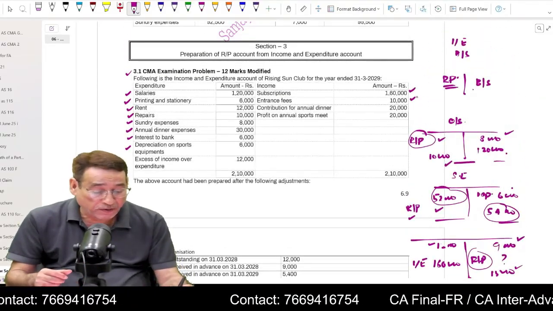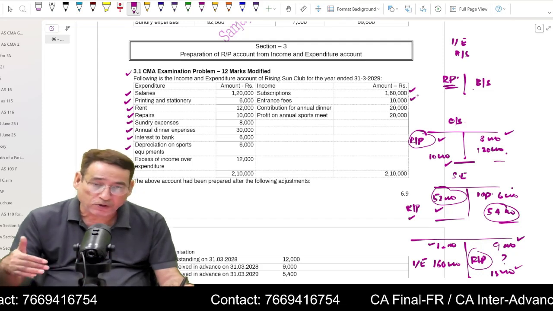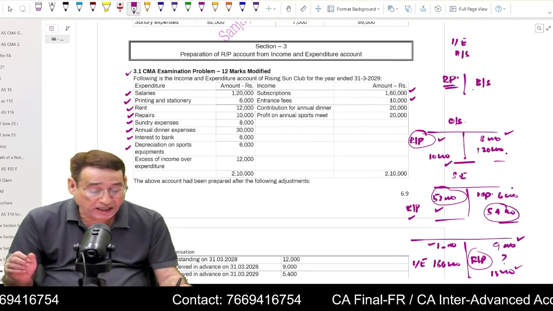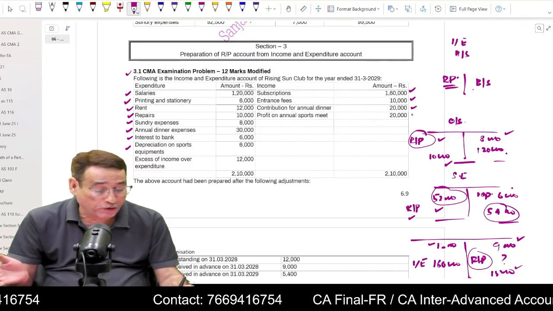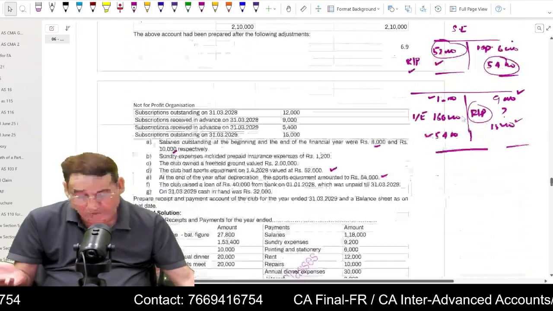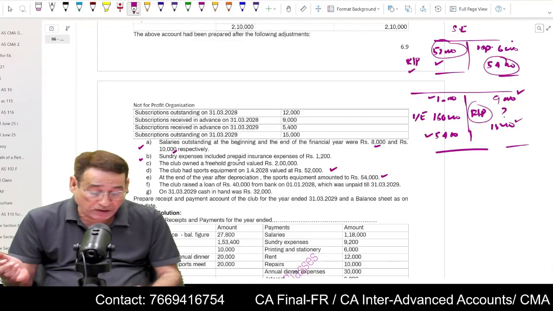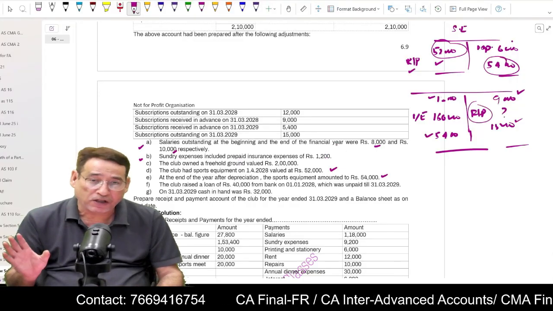Entrance fee 10,000 is given. Entrance fee you simply take to the debit side of the receipt account, to the receipt side. Contribution, receipt side. Profit on annual sports meet, receipt side. Every information is over. Actually, below it is given sundry expenses included prepaid insurance expenses.